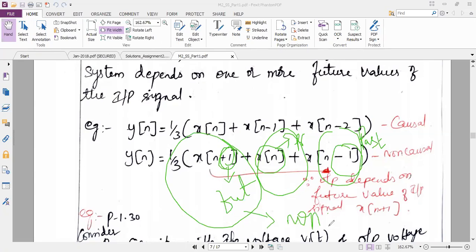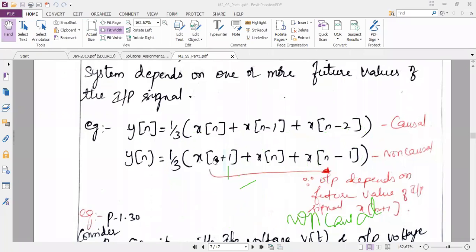You should not get confused. Someone may ask, "Ma'am, here all the three things are applicable. Present value is there, past value is there, future value is also there. Then how do I decide whether it is causal or non-causal?" The priority goes to the future value. If a future value is present in the equation, then you need not worry about the remaining terms. Directly you can say the system is non-causal. It does not mean the equation should have only the future value. It can have past and present values, but you should ignore them when you do the analysis. You only see the future value, and then you can say it is non-causal.